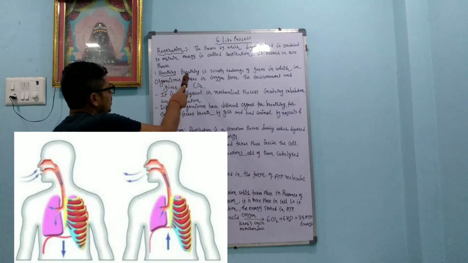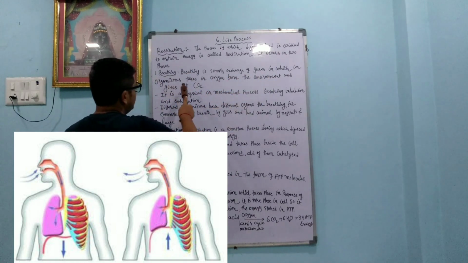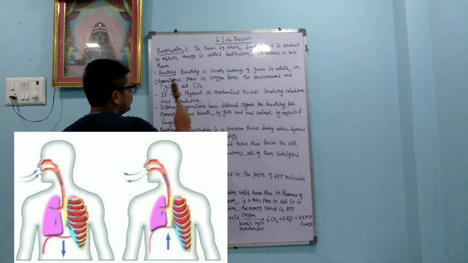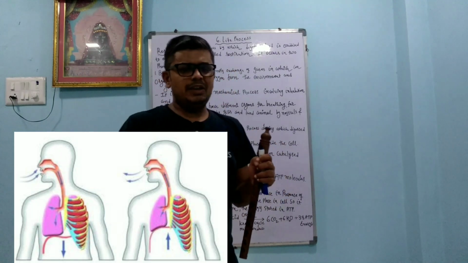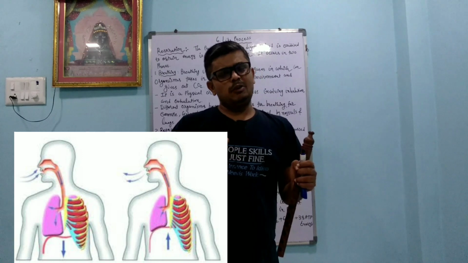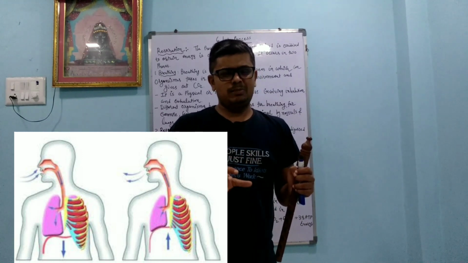The first phase is breathing. Breathing is simply an exchange of gases in which an organism takes in oxygen from the environment and gives out carbon dioxide. Dear students, let us take the example of a vehicle. Whenever we want to run a vehicle, what do we add? Petrol. Petrol is nothing but a hydrocarbon, carbon and hydrogen are present.